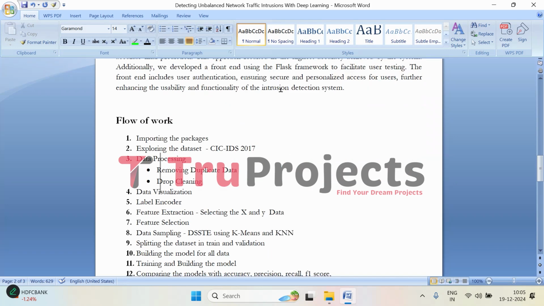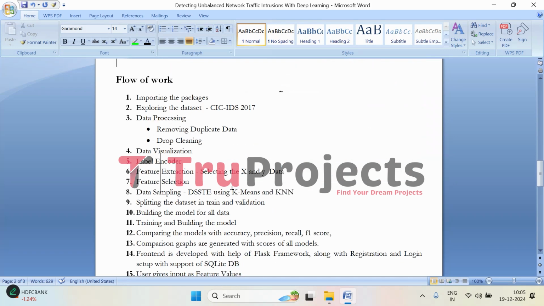Moving on to the implementation of the project, we have followed the steps mentioned in the flow of work to implement this project. The first step is importing the packages. First, we import all the necessary libraries and packages required for data processing, model building, visualization, and front-end development.